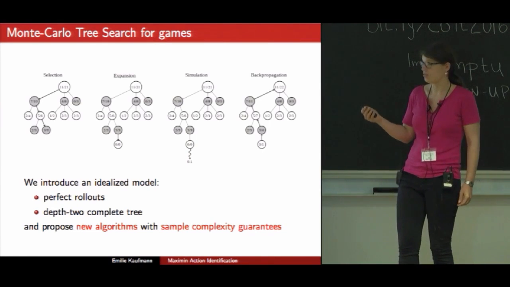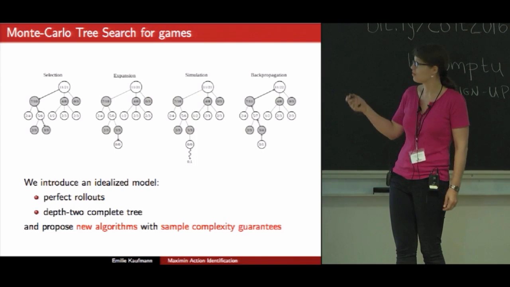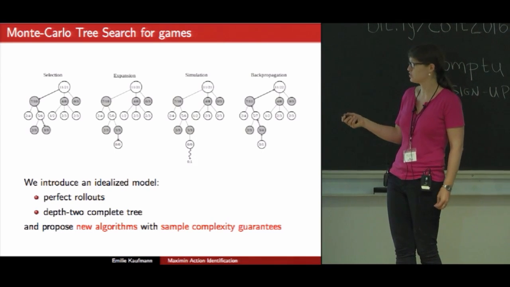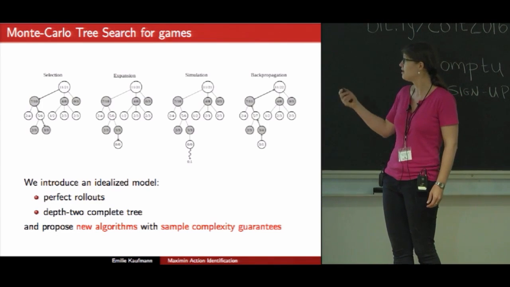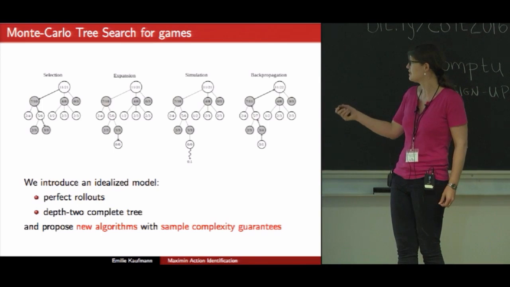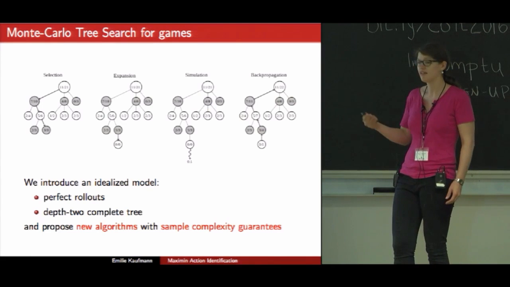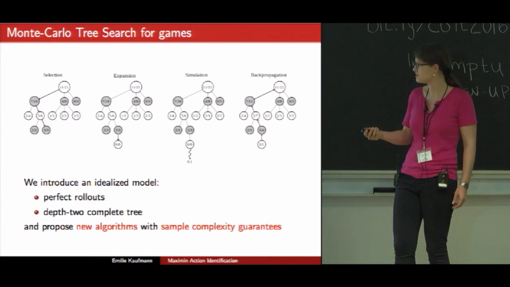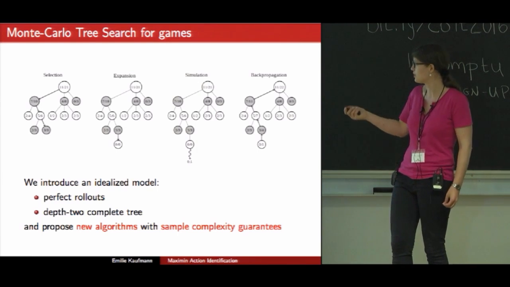So the MCTS approach works, iterating the following steps. There is a selection step in which a path from the root to a leaf is chosen. That is a sequence of actions for player A and player B. Then the leaf may or may not be expanded, but the key point is that from this leaf we start a simulation, also called a rollout. That is, we end the game with a heuristic policy, and we see whether player A won, we get 1, or whether player A lost, we get 0.